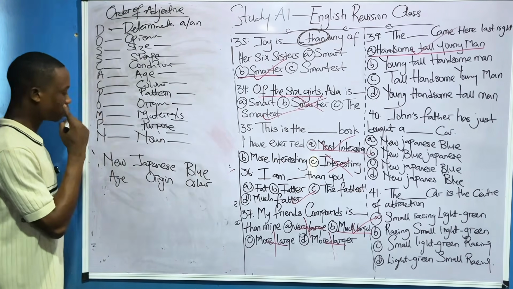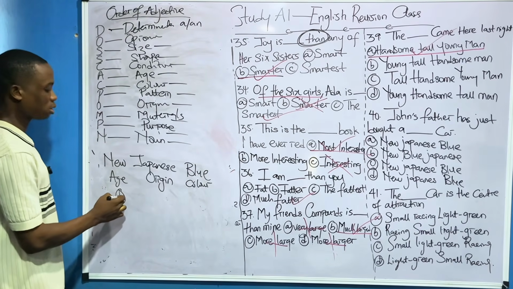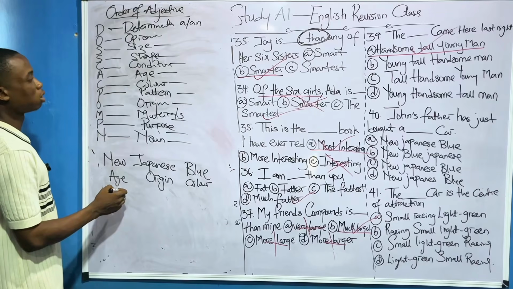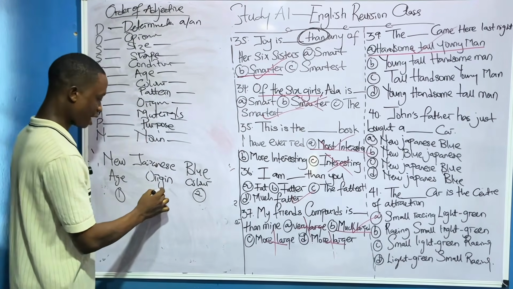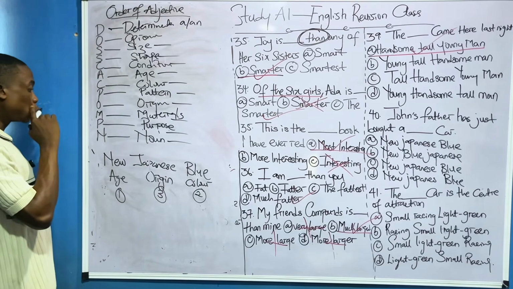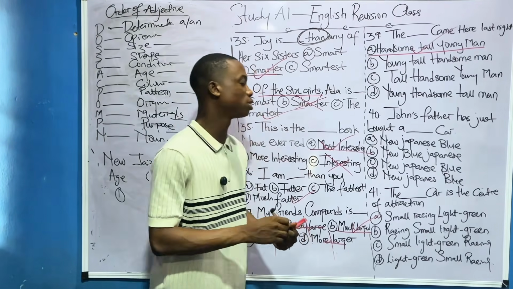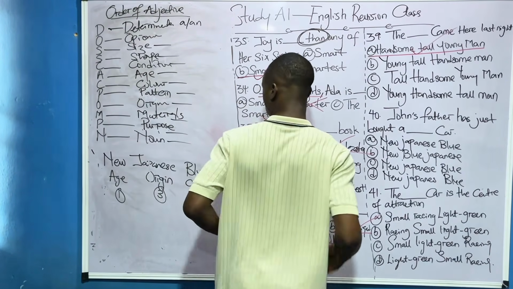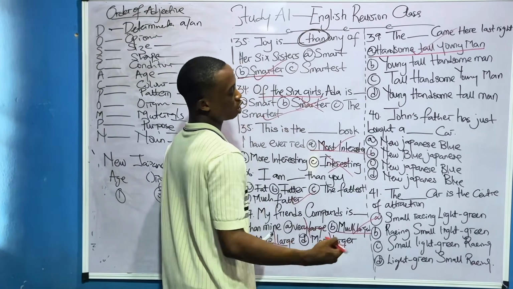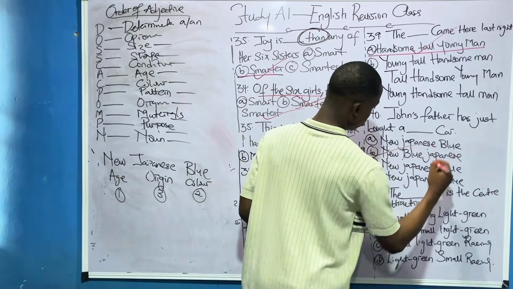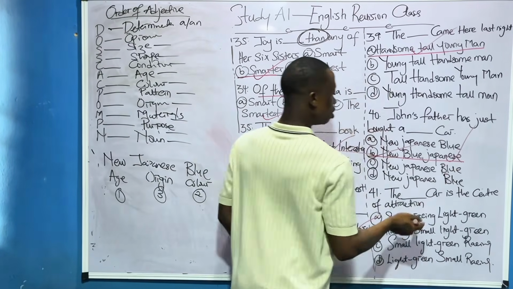So which one comes first? Age comes first. One. After age is color. Color is two. After color, the third one is origin. Origin is the last one. So we'll say the new blue Japanese. New blue Japanese is the correct format. So which one is the correct one? New blue Japanese is option B. Very, very correct. Shade it.